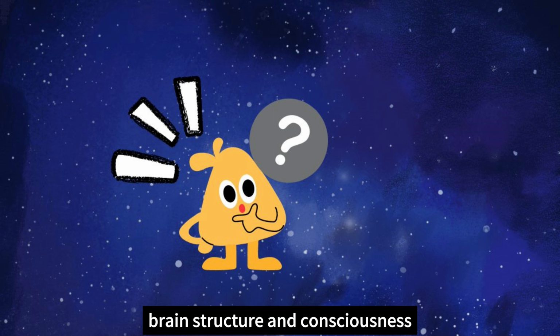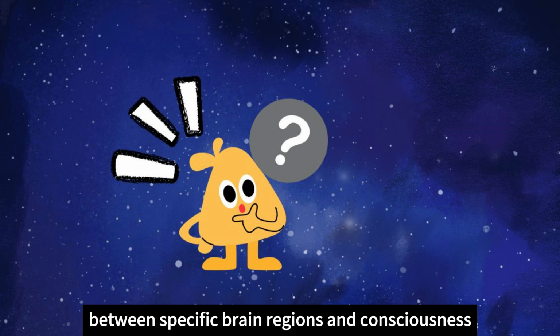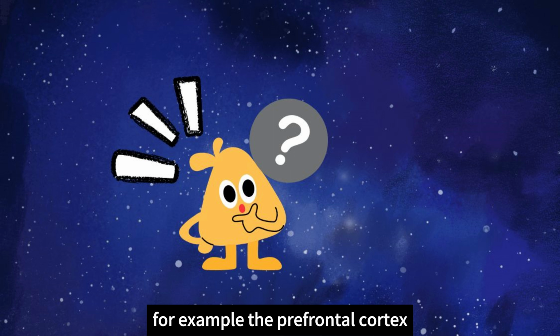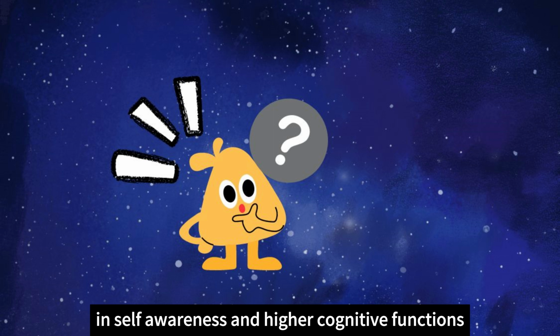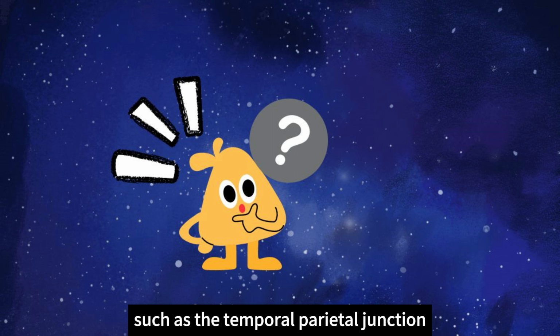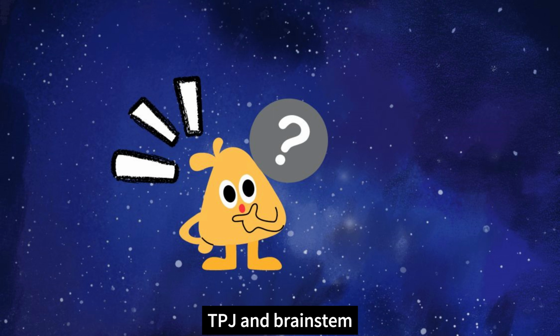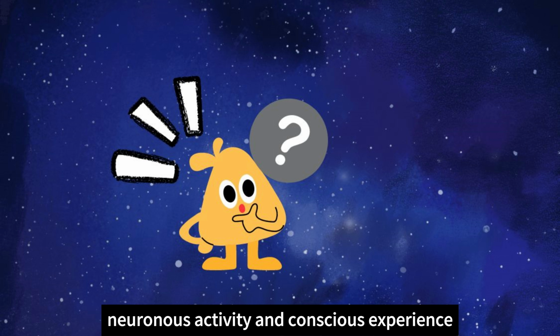Brain structure and consciousness. Neuroscientists study the relationship between specific brain regions and consciousness. For example, the prefrontal cortex and parietal lobes are believed to play key roles in self-awareness and higher cognitive functions. Other areas, such as the temporoparietal junction (TPJ) and brainstem, are also considered crucial for maintaining states of consciousness, neuronal activity, and conscious experience.